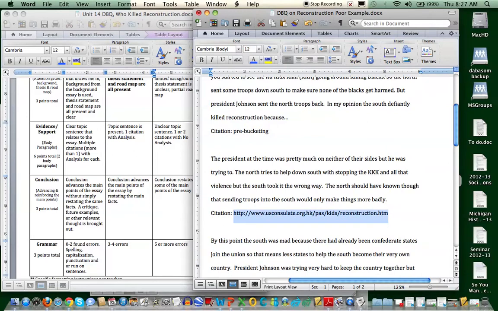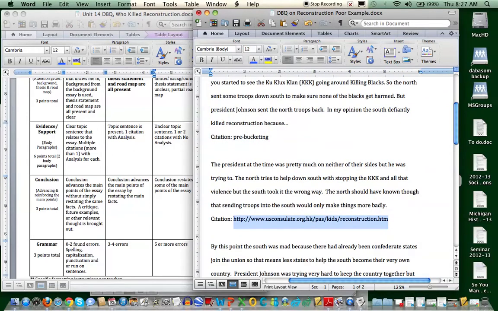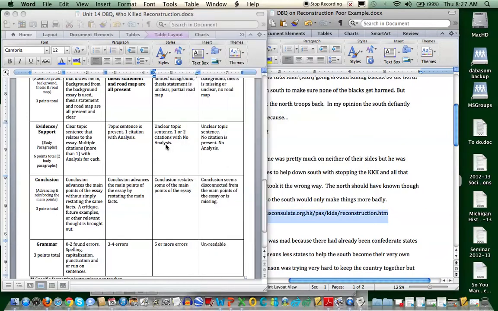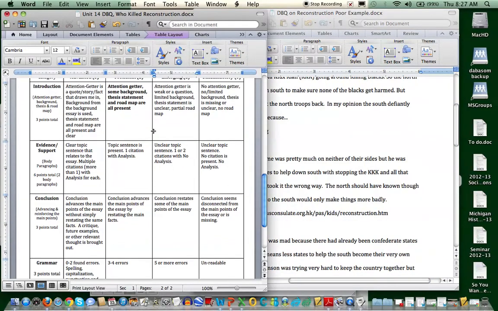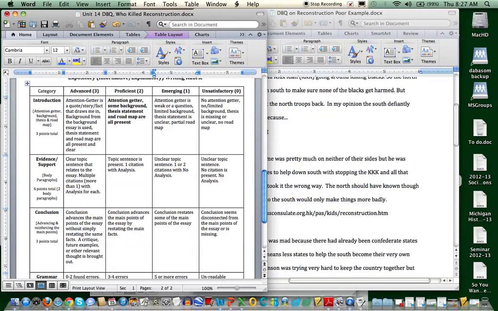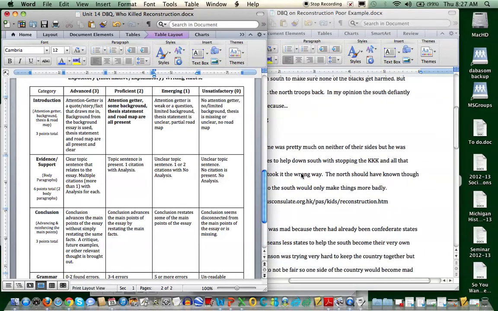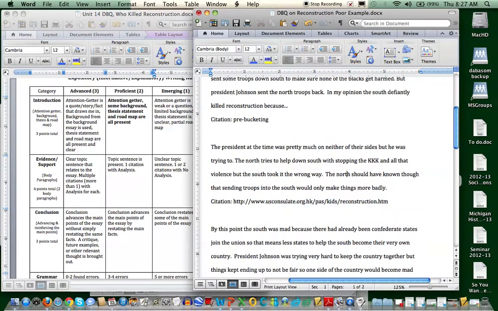But really, when you look at it, I would probably put this somewhere in here. So probably a 1.5 for this paragraph. But again, as you look at this, the North tries to help down South with stopping the KKK. This really isn't a lot about the South. So I guess I'm kind of being generous.